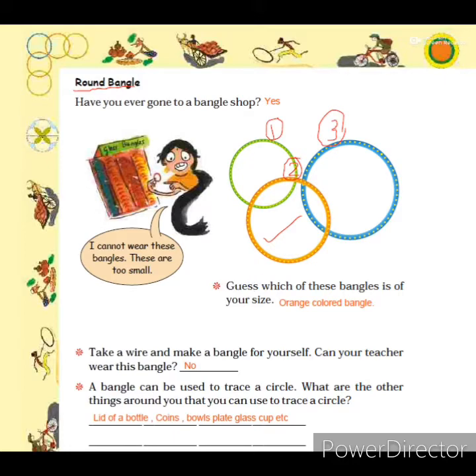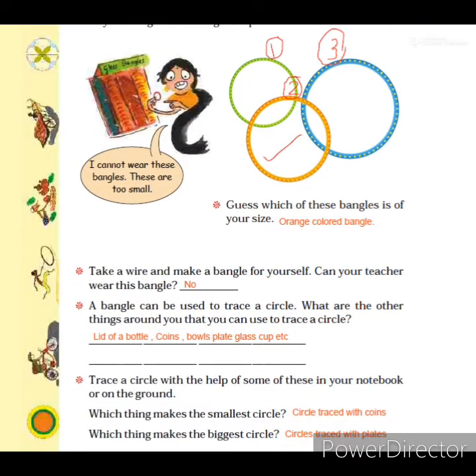Now see the next question given here. Take a wire and make a bangle for yourself. Can your madam or mother wear this bangle? Here we can make a bangle with a wire. So take a simple wire from the home and make it a round shape and make a bangle for your size.